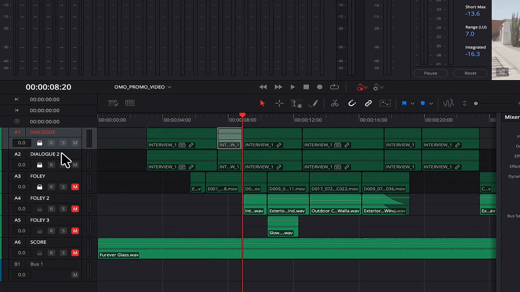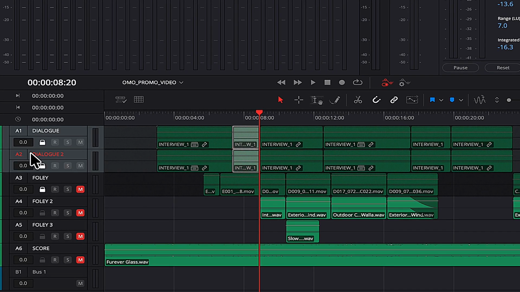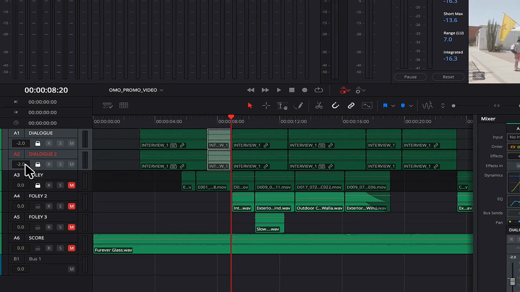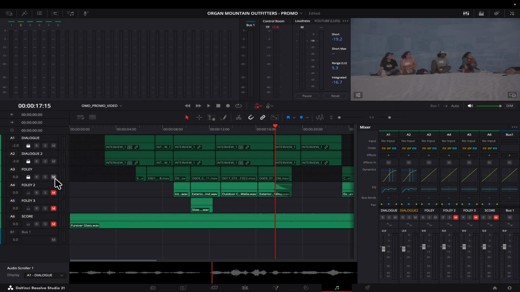Now there's one last thing I want to do, which is to select both these layers and add a value of -2, because I don't want this to be peaking in the end. Now to see how the output looks in the absolute end, let me just unmute all layers and let's just listen to this from the starting.